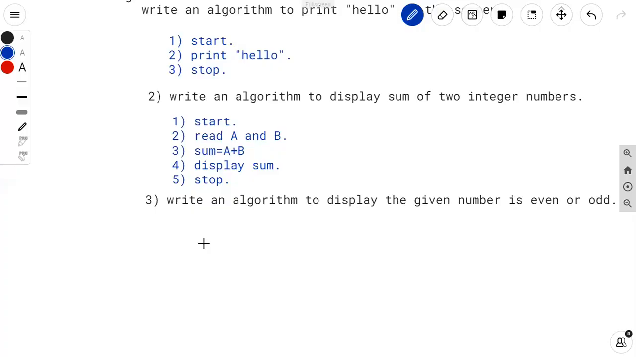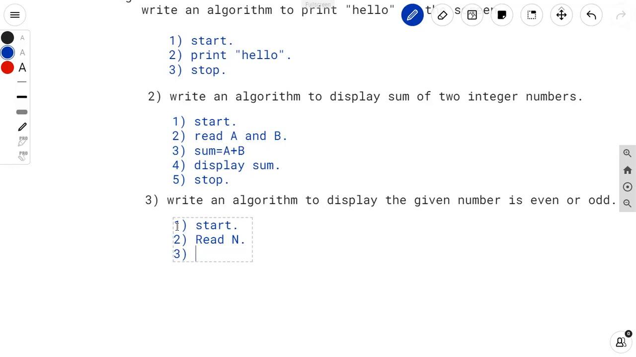Take the problem: check whether a given number is even or odd. My first step should be start. Then my second step is to read one number, so that I can check whether the entered number is even or odd. Here I'm using read; you can take any variable. Suppose I'm taking the variable name n, so that you can read that number in the n variable. Then the third step is to check whether the entered number n is even or odd.